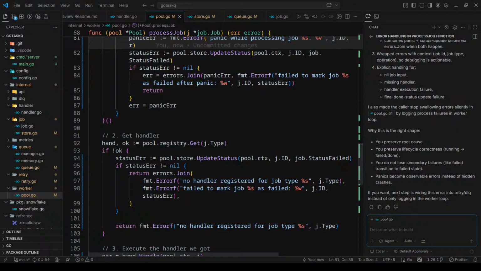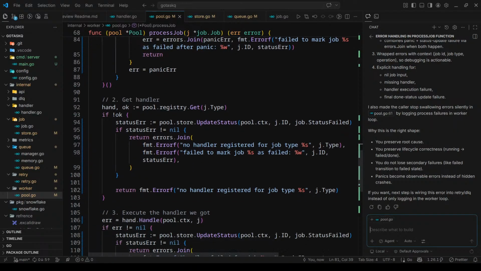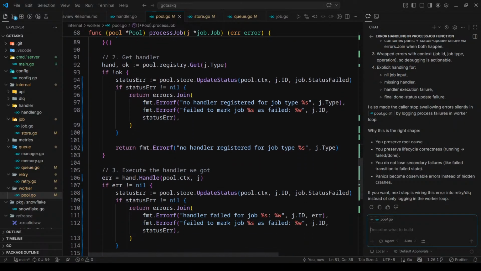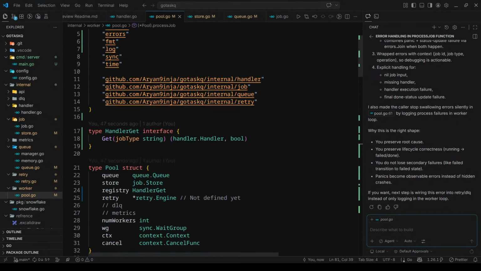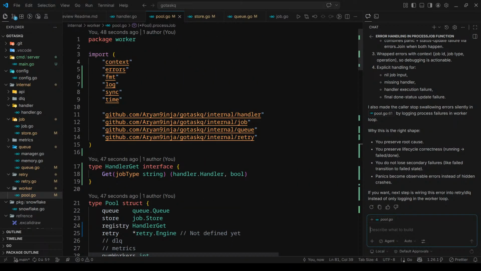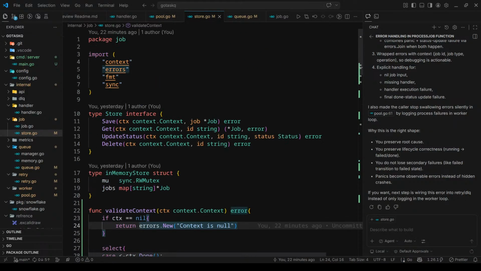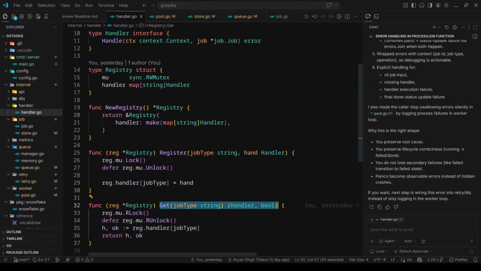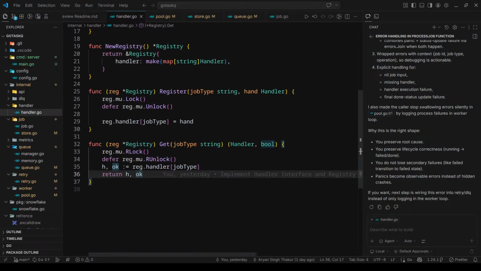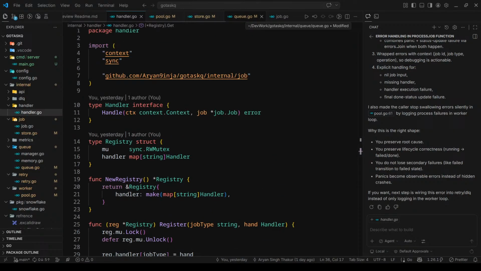Okay, if a status error also arises, it will join the errors. If no status error arises, it will just throw the handler error. Yep, everything looks good to me. Now I think everything will work fine. Let me check other things. If I find something like handler, it's get handler, it's giving us this, everything looks good to me.